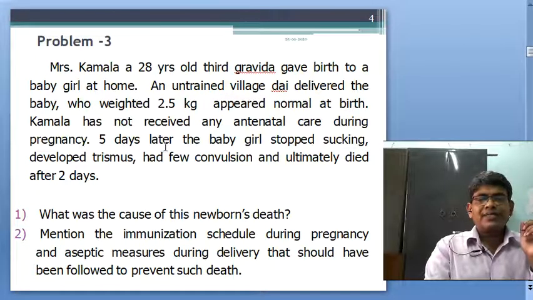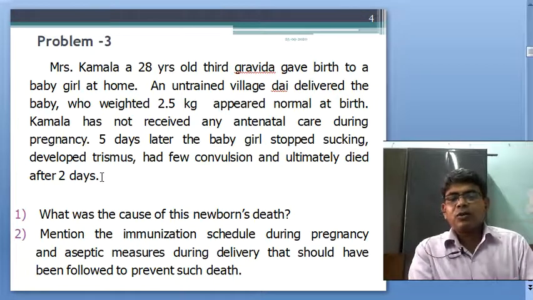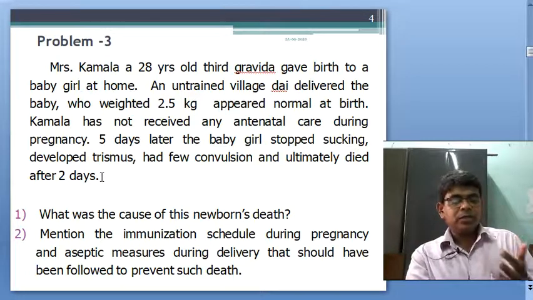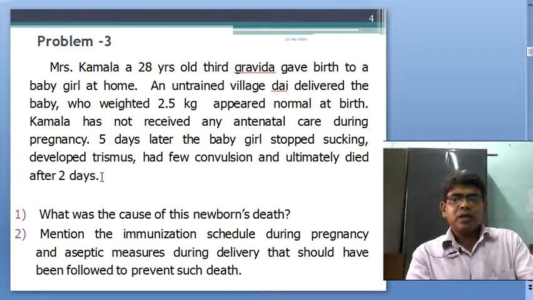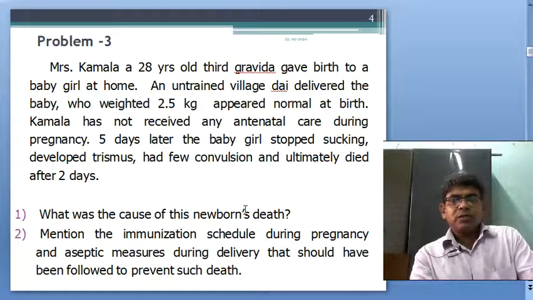And 5 days later, the baby girl stopped sucking, developed trismus, had few convulsions, and ultimately died after 2 days. My dear students, this is obviously a scenario of neonatal tetanus. And what is the cause of this newborn's neonatal tetanus?